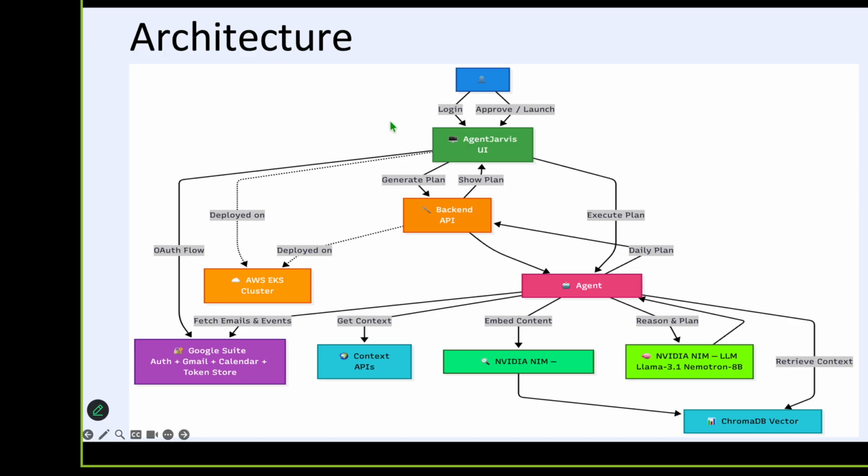This is the Agent Jarvis architecture. Agent Jarvis has a UI, backend, and intelligent systems powered by NVIDIA NIM LLM and RAG pipelines, and deployed on a scalable AWS EKS cluster.